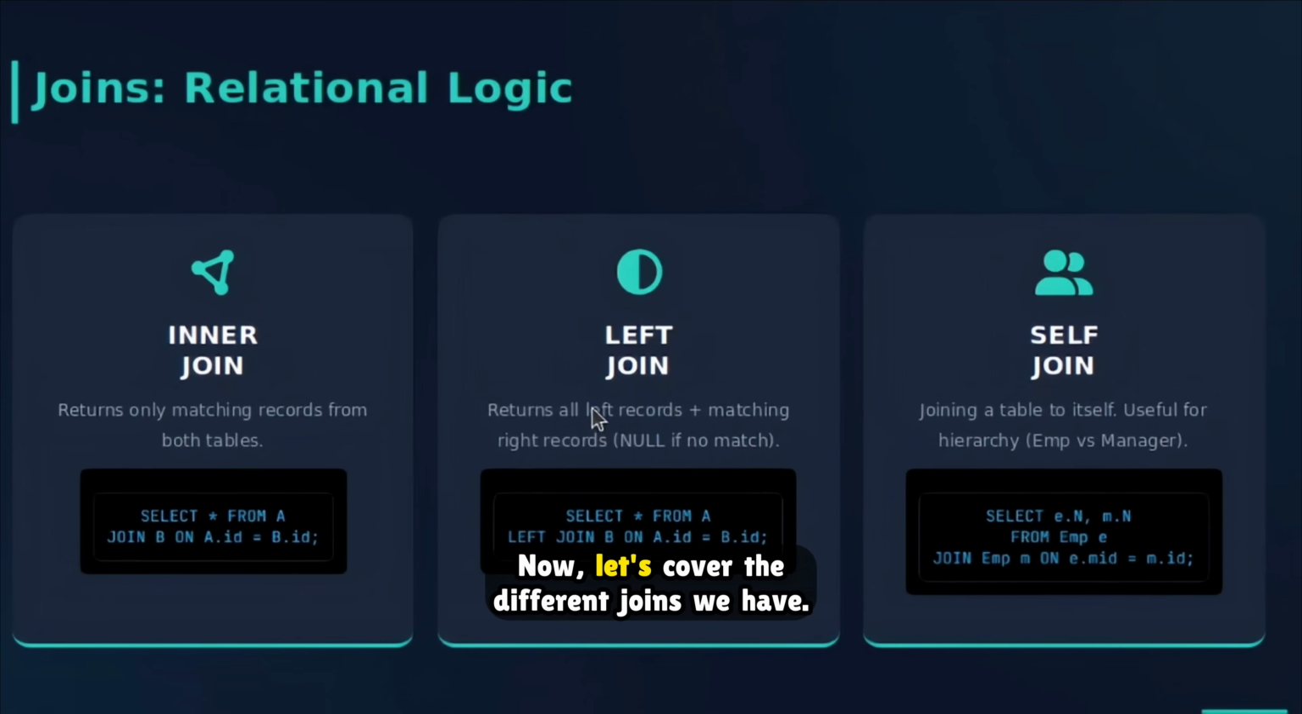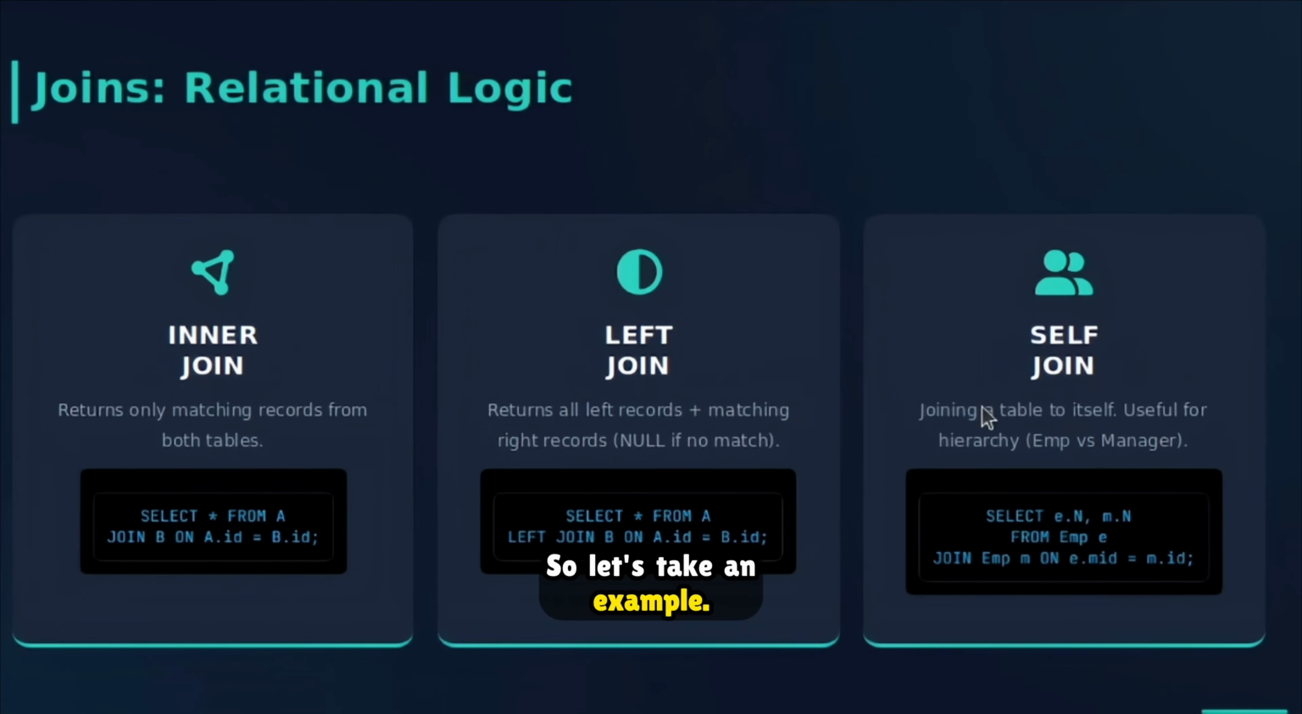Okay, now let's cover the different joins we have. So here we are checking the difference between inner, left, and self join. Inner join is like only matching people will come. Left join is like all people from the left table plus matching details from the right. And self join is like joining a table to itself. So same table से relationship find करना, that is a self join.